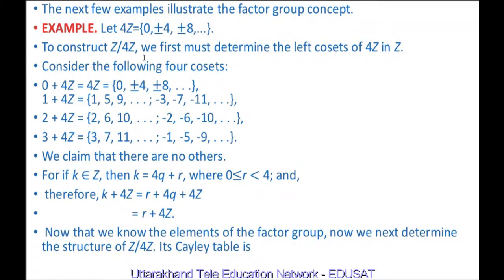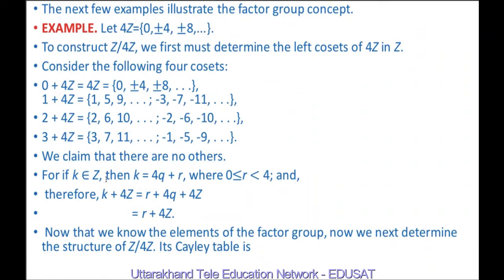3 plus 4Z is equal to 3 plus 0 is 3, 4 plus 3 is 7, 3 plus 8 is 11, and for negative elements, 3 minus 4 is minus 1, 3 minus 8 is minus 5 and so on. So 1 plus 4Z is equal to 1, 5, 9, minus 3, minus 7, minus 11. 2 plus 4Z is 2, 6, 10 and minus 2, minus 6, minus 10 and so on. 3 plus 4Z is 3, 7, 11 and minus 5, minus 9 and so on. We claim that there are no other elements.